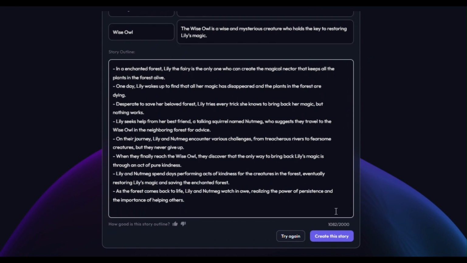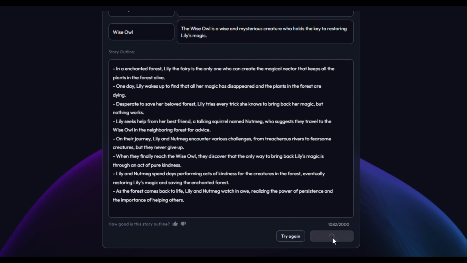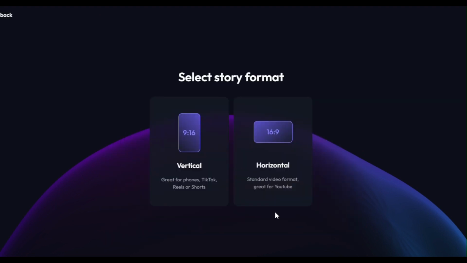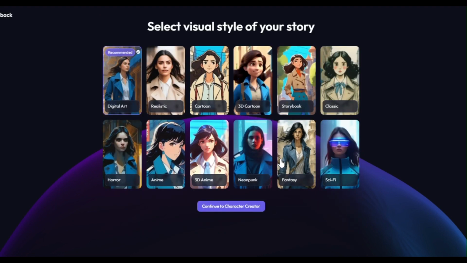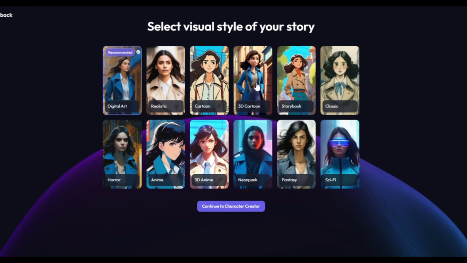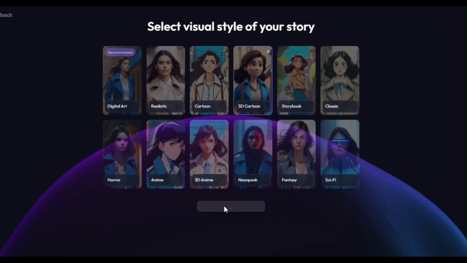Let's check and finalize the script, and then finally click on the button Create this story. Select the story format you want. Then select the visual style of your story. We want 3D cartoon style. It may take a minute or more.